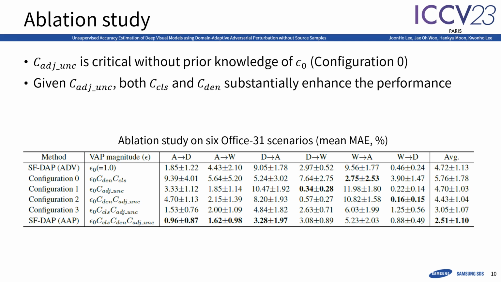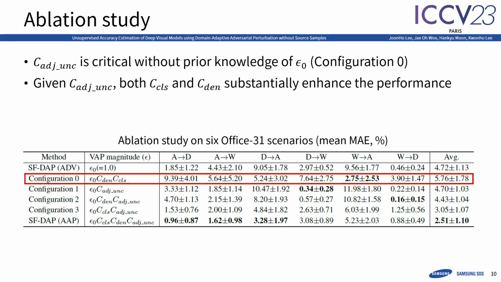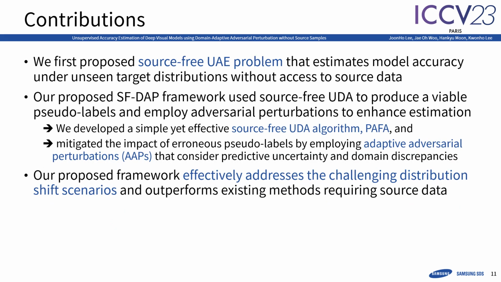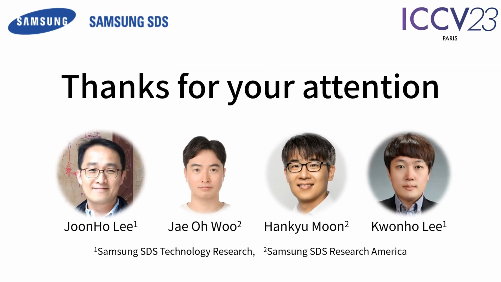Evaluation study confirms uniform epsilon scaling can hurt performance, as shown in config 0. But once adjusted uncertainty is applied, including additional factors gradually improves estimation. To summarize, we proposed a novel problem setting and a simple but effective framework, SFDAP, to solve it by combining source-free UDA and AAPs. This ends my presentation.